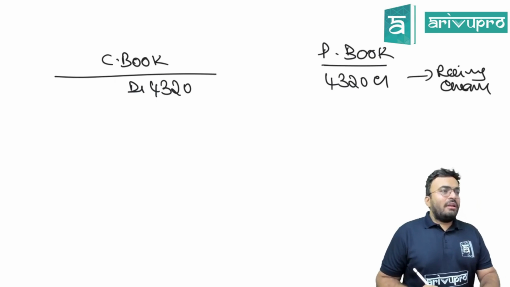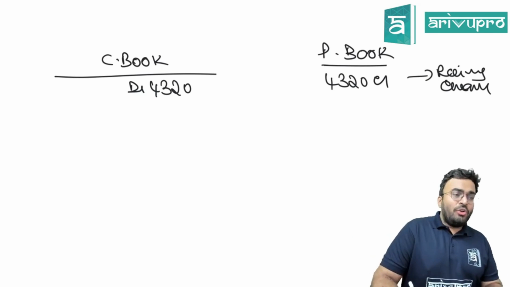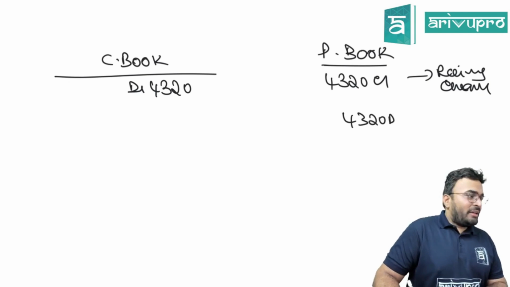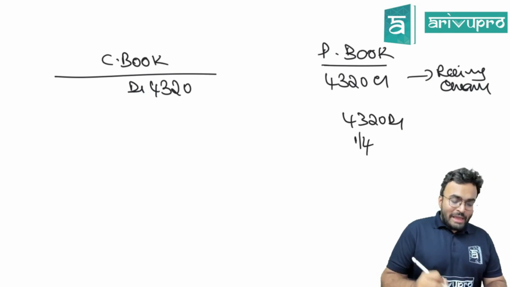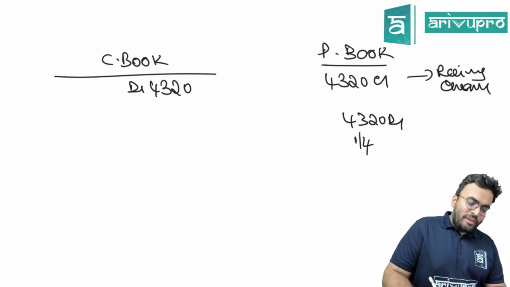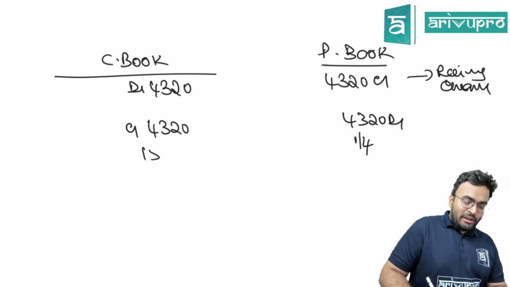Receiving a check. The check is dishonored, bounced. So what happens? In the passbook, what should they do? They should debit it, 4,320. And they have debited it on 1st April. In the cash book, we also have to credit it now, and we have passed the entry, 4,320 credit, on 15th April.